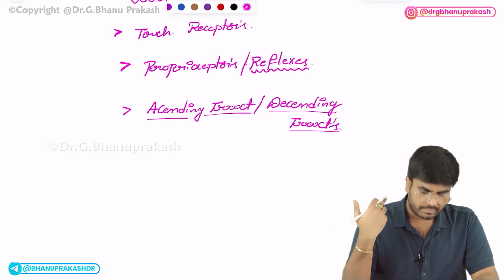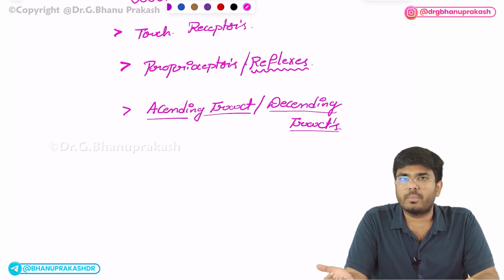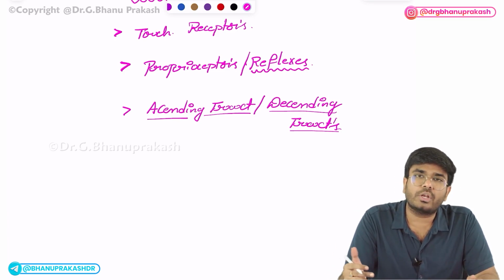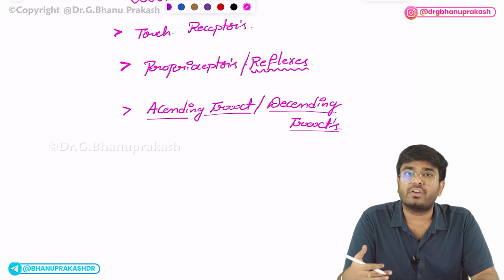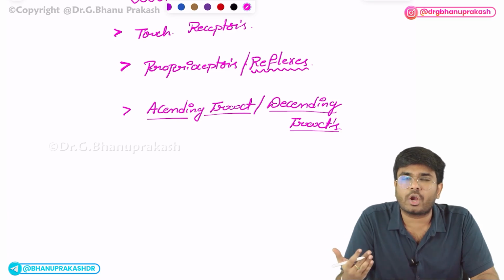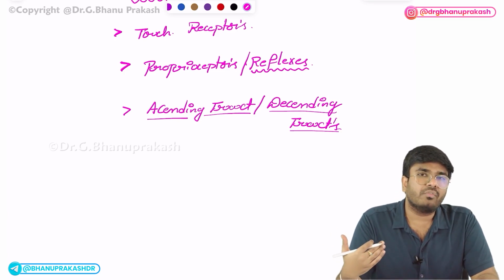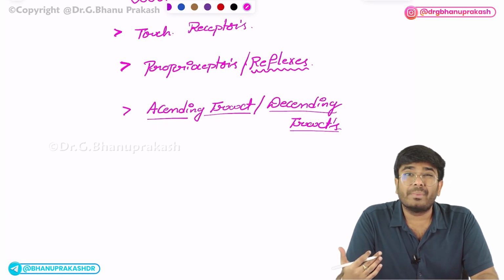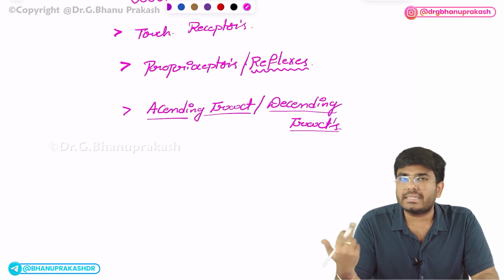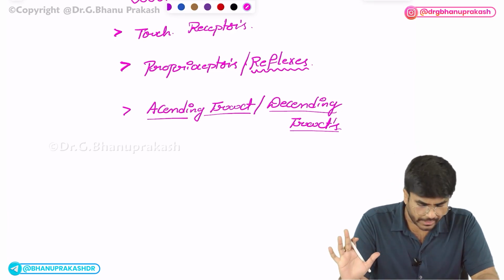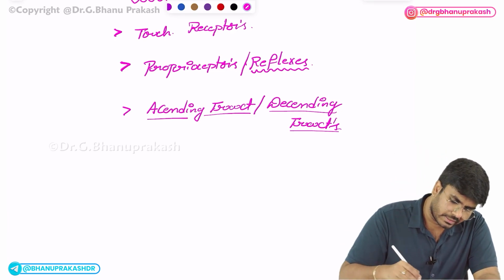Along with the descending tracts, you should also know what the upper motor neuron lesions are and what the lower motor neuron lesions are: how the tone is going to change, how the reflexes are going to change, what kind of paralysis is going to be seen, whether fasciculation is seen or not, and in which kind of lesions there will be a positive Babinski sign. So you should know the differences between upper and lower motor neuron lesions, and ascending and descending tracts. Okay. Next, anything else?